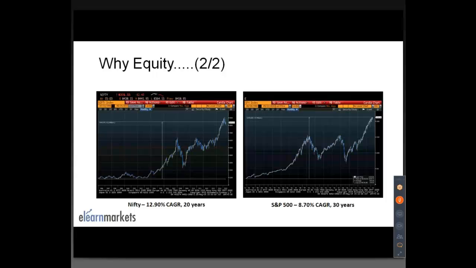I will get no return for 3 years. I might get a negative return for 3 years. But in the 4th year, if my trade is right or if my idea is right, I will get those returns. Same for the S&P. You have a 30-year history. I'm showing you. You have seen 2 times the markets have fallen over these years. एक ये period था, दूसरा ये period था. This is 2000, this is 2008, and this is the market right now.